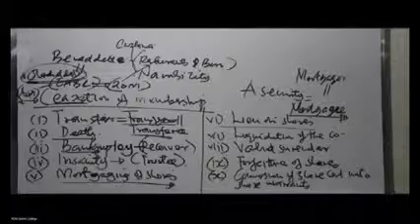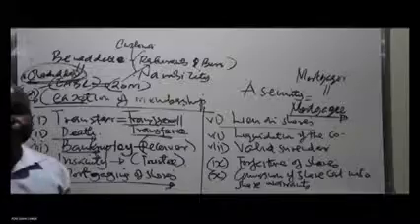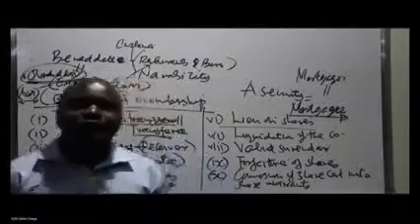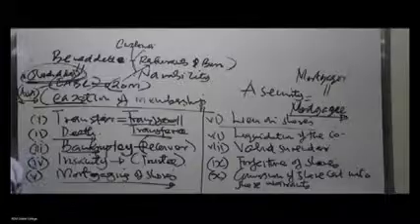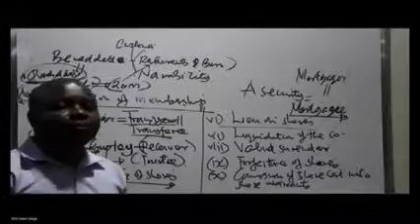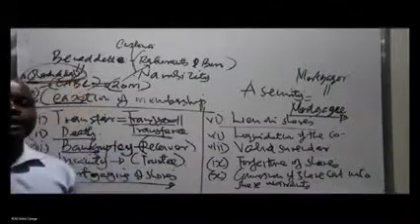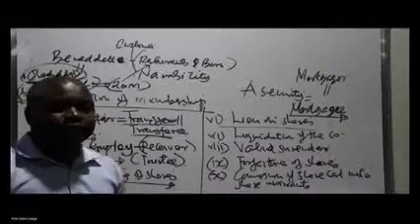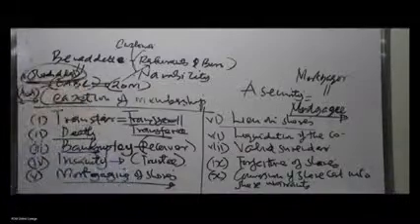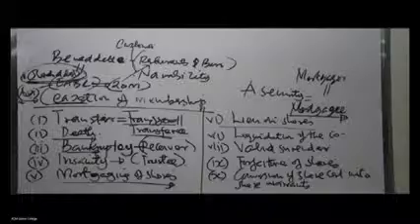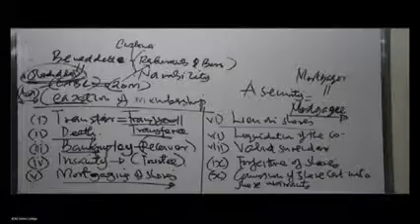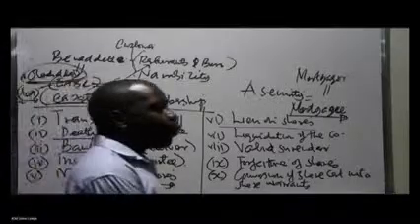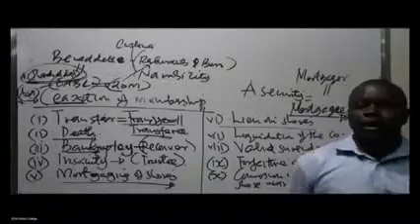What is right of lien, or in this case lien on shares, is a right provided to the company under the articles where they are allowed to take over the shares of any shareholder who is indebted, or in this case owes any amount to the company. When this right is exercised at the appropriate time, it means that person who was a shareholder will lose membership of the company. So that's what we refer to as lien on shares. Of course, we're going to look at it again in topic 4. We'll delve deeper into it in topic 4.